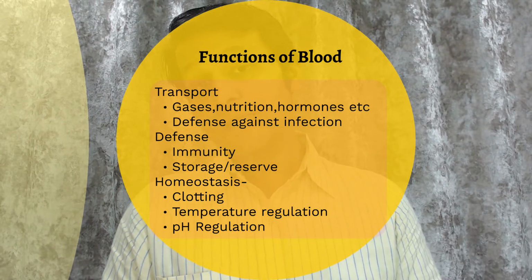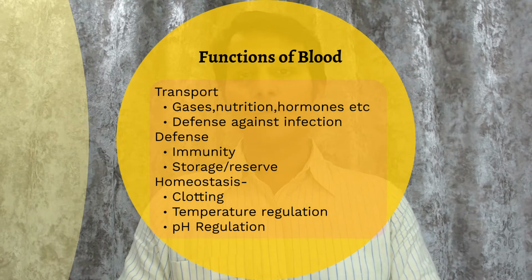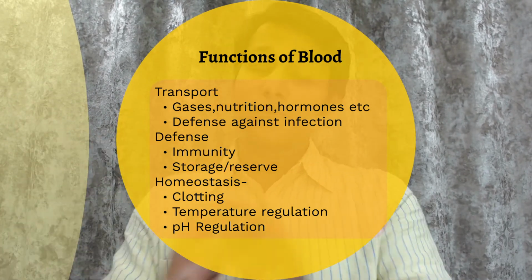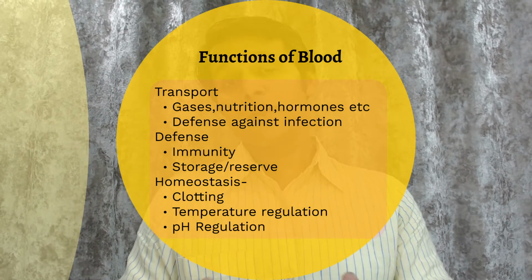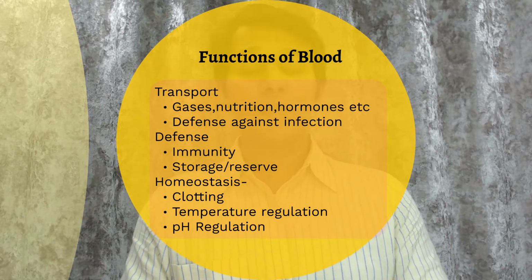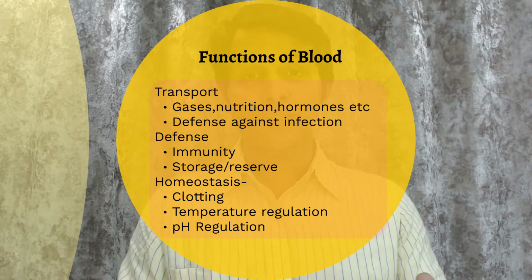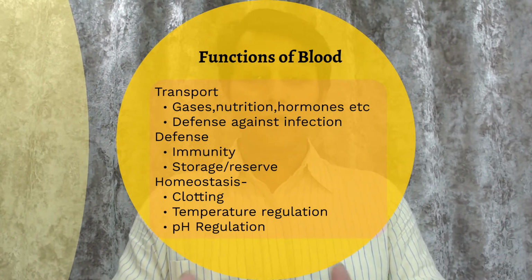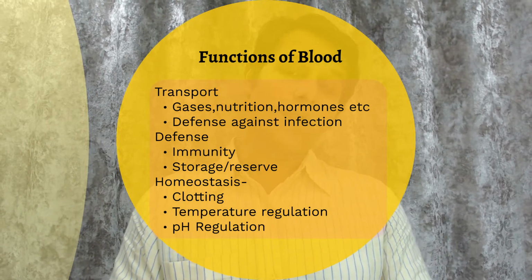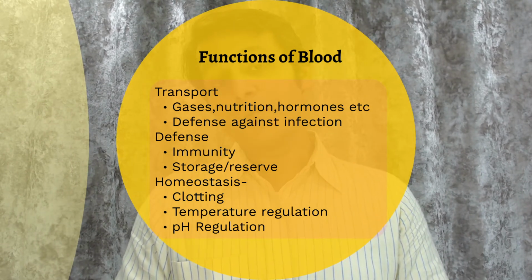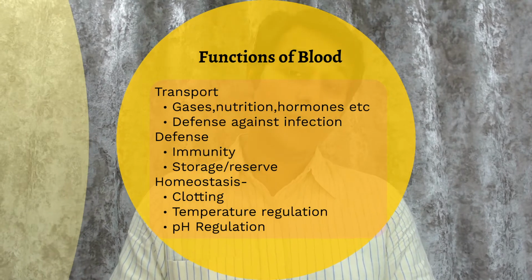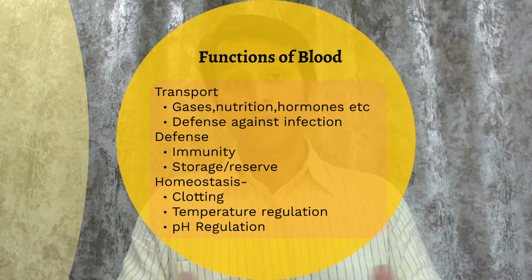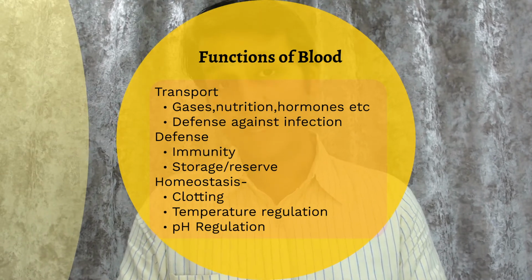It also helps in transportation of various hormones, growth hormone, thyroid hormone, and various others from the glands to the target tissues of the body. It also helps in transportation of metabolic waste from tissues to the liver for further metabolism or detoxification, or to the kidneys or the lungs for excretion. Blood also helps in transportation of many other things like water, one of the major sources of hydration for the cells.